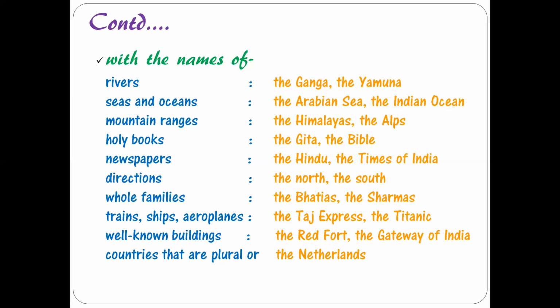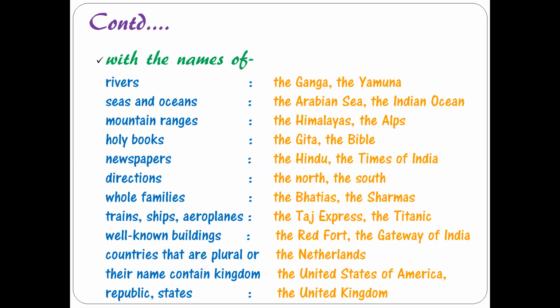Countries, this is something which is very important to understand. Countries that are plural or their name contains kingdom, republic, states, etc., right? So those countries which are plural or their name contains these words, like for example the Netherlands. Here see, this word is plural. Because it is plural, we are making use of article the. The United States of America.